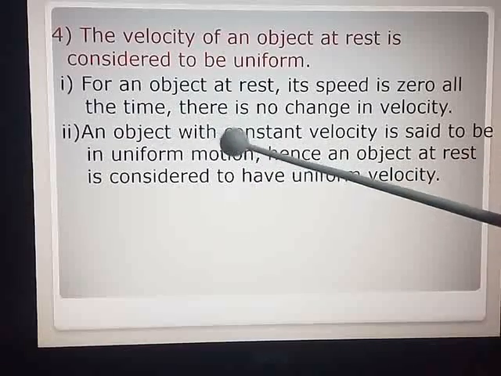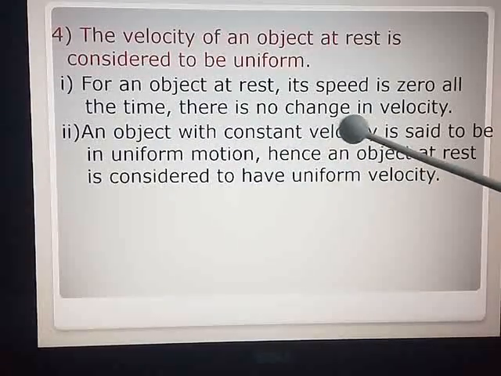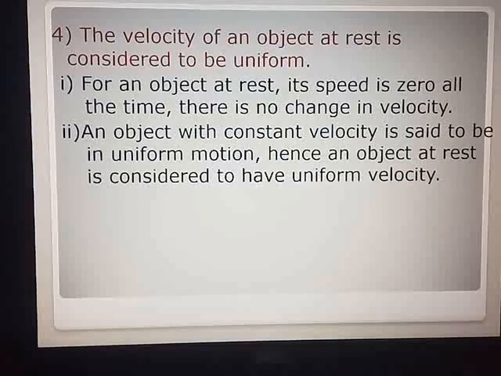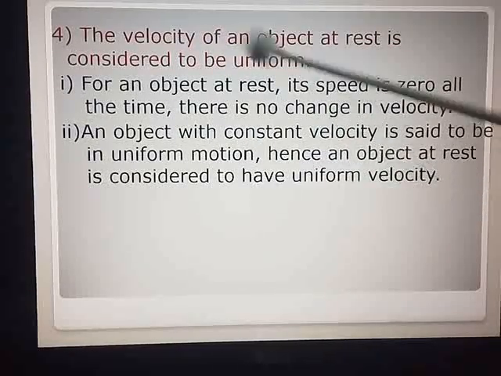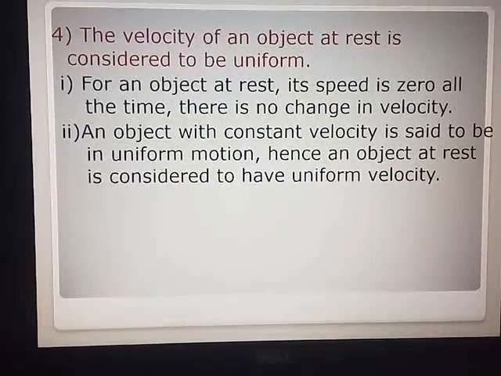Second point, an object with constant velocity. No change in velocity means velocity is constant. It is stable. An object with constant velocity is said to be in uniform motion, and hence an object at rest is considered to have uniform velocity. Very, very simple concept. You can express the answer in your own words. When an object is at rest, there is no speed seen, so there is no velocity. So velocity here is constant, and the object which is at rest is said to have uniform velocity.